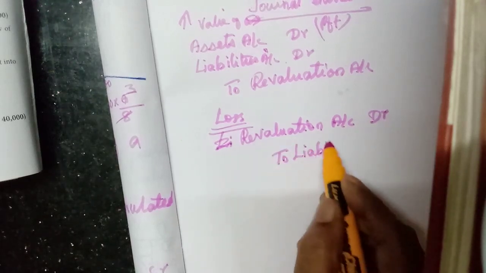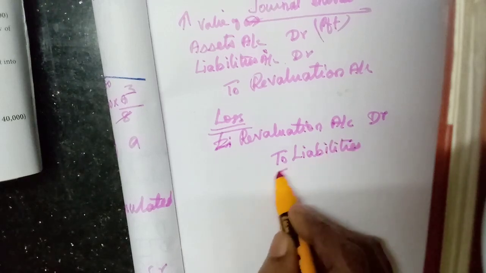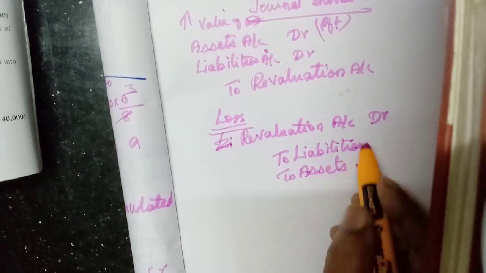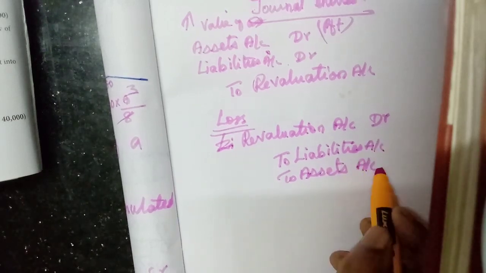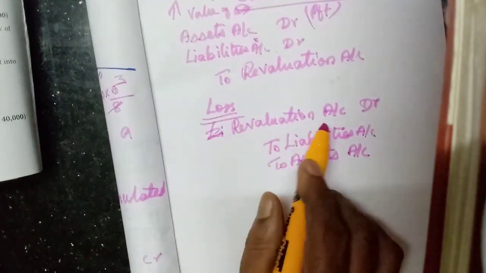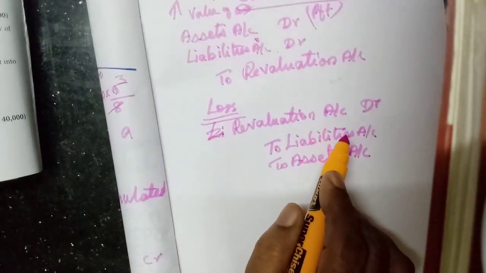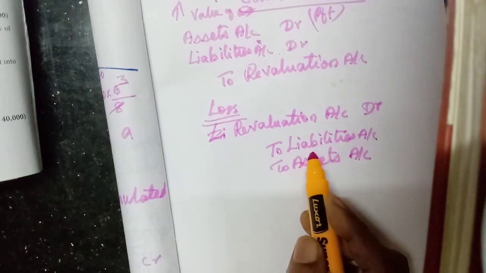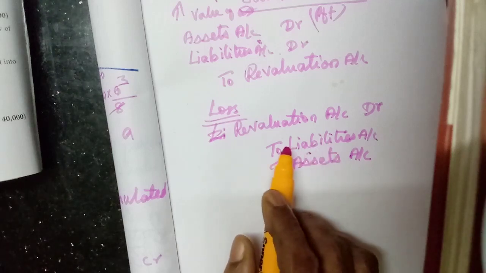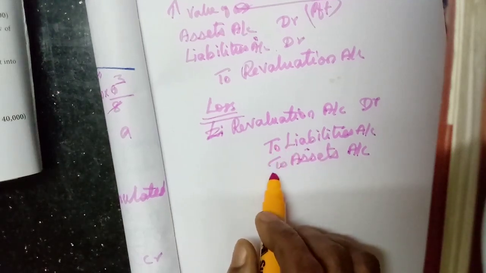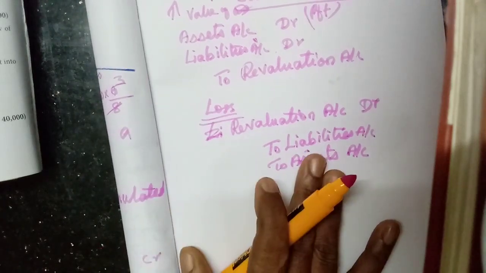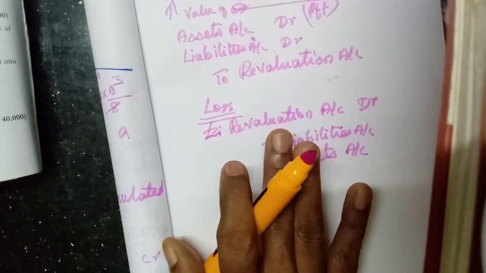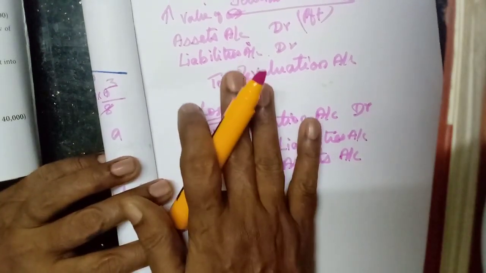If any liabilities increase or any asset value is decreasing, then we have to credit that asset account. So what should be debited? Revaluation account should be debited. Now, if we create any provision for doubtful debts, all these should be credited, but the revaluation account we will debit. So these are the loss items and some of the profit items.